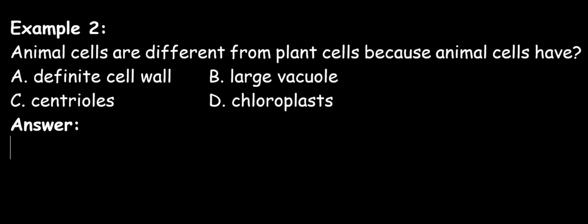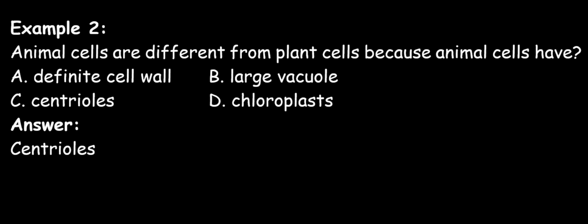From our teachings, we see that option A, the definite cell wall, option B, large vacuoles, and option D, chloroplast, are specific features of the plant cell. The odd option there is C, which is centrioles. Centrioles are particular to animal cells. It is found only in animal cells and play a role during cell division.